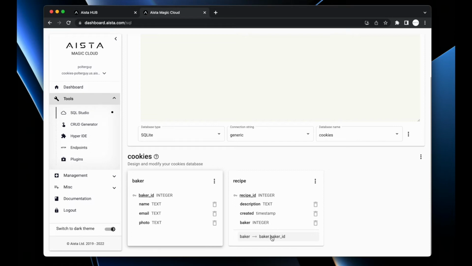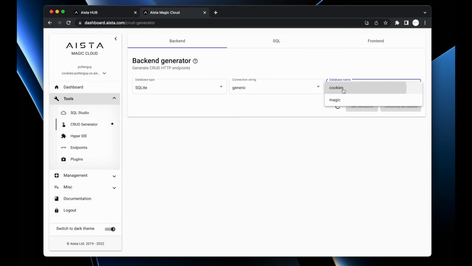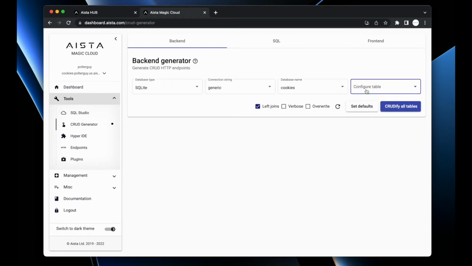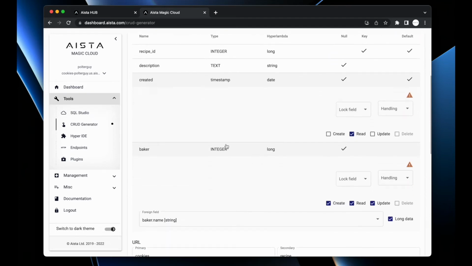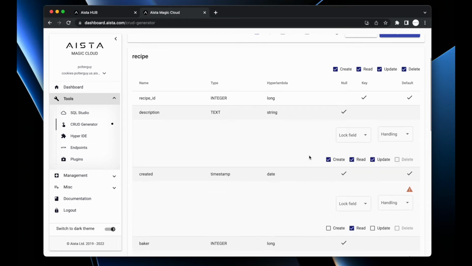However, I need to click two buttons, and these two buttons I can find inside of the CRUD generator here under Tools, CRUD generator. So if I click CRUD generator now and I choose my database named cookies, then I can configure individual tables. At this point, I can just click Crudify all tables, but I want to do some minor configurations here, especially for my recipe. Why? Because I want to expand the description field here, and I want to make sure it becomes a long text field.